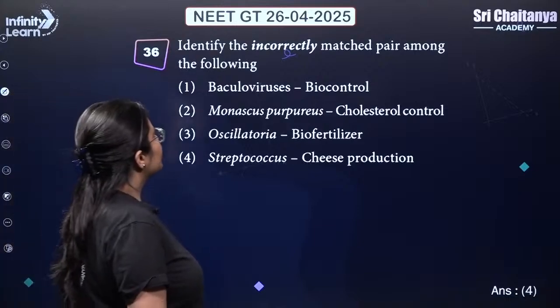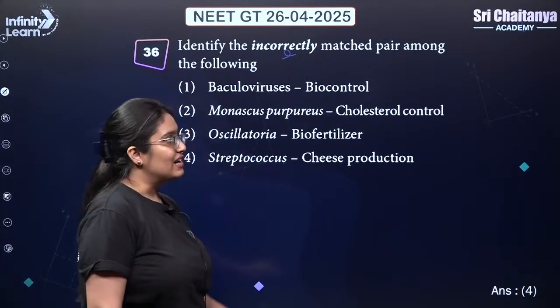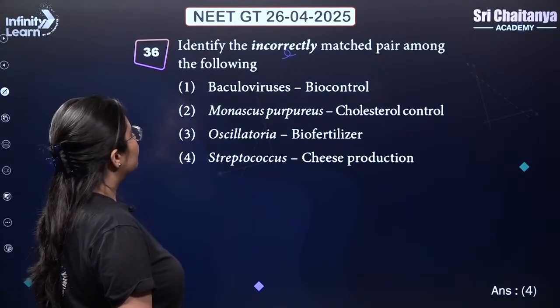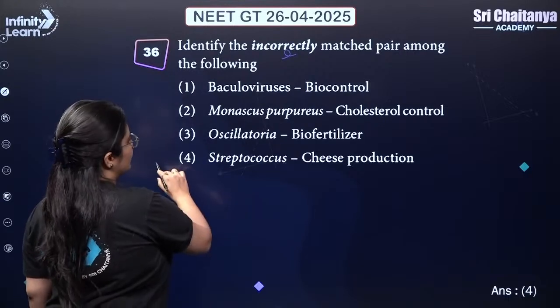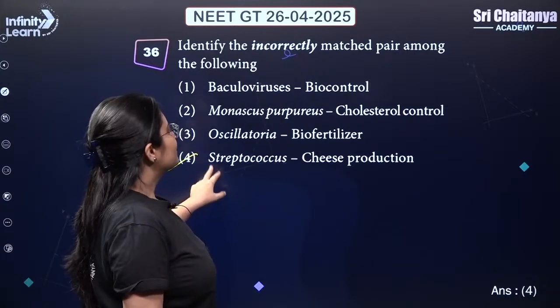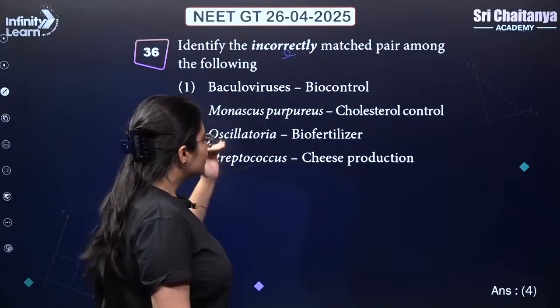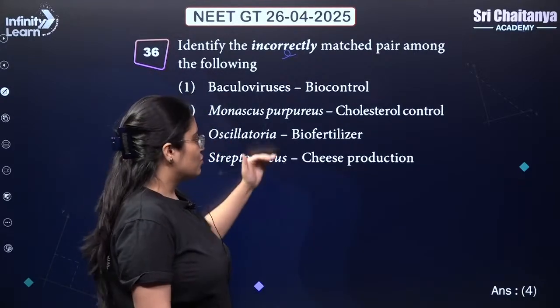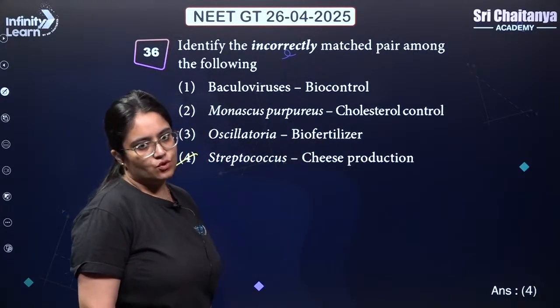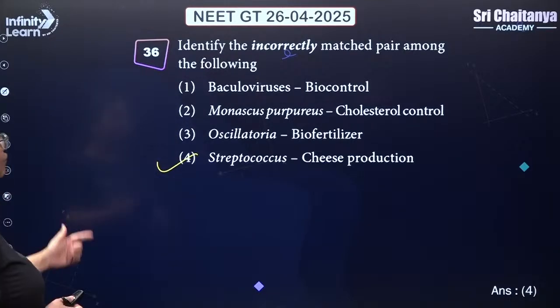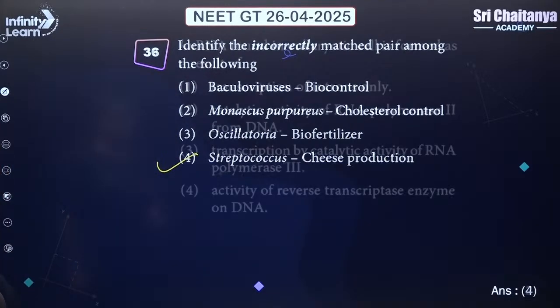Identify the incorrectly matched pair among the following. So obviously the fourth statement. So in the fourth statement, they have mentioned Streptococcus is doing cheese production. This is wrong. Streptococcus bacteria is responsible for producing streptokinase. So fourth is the incorrectly matched.